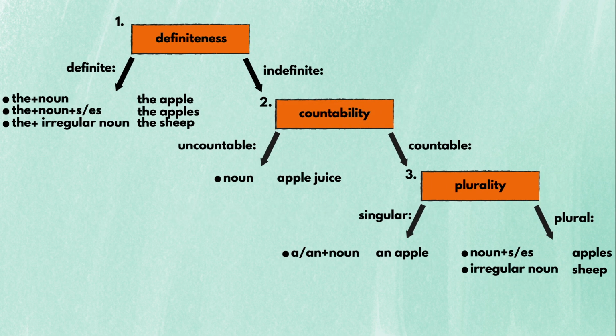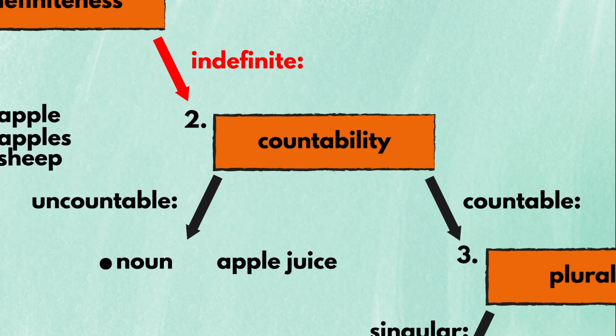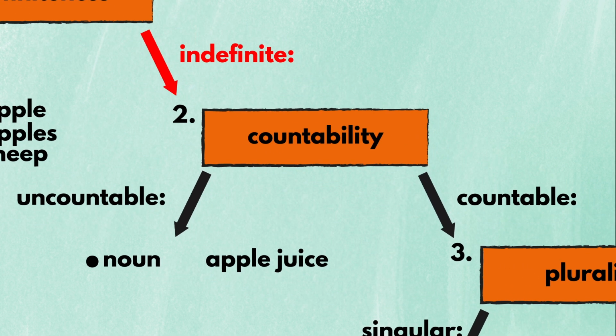Let's come back to the graph. Considering what we just talked about, if your answer to the first question is, my noun is definite, then the whole article decision process ends here. Put the in front of the word, as in the apple, and add s or es in the back if it's plural, as in the apples. If the noun is an irregular noun, put the in front of the noun's irregular plural form, as in the sheep, and that's it. However, if your answer is, my noun is indefinite, then we move on to the second question, the question on the noun's countability.